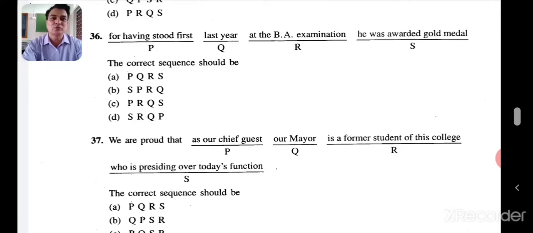For having stood first last year at the BA examination. Now you see here, you have to start with: he was awarded gold medal. He was awarded gold medal for having stood first at the BA examination last year. Think about the sentence, how it should be framed. Yes, P. Is it there? PRQ. Right, the answer is B. Let's go to the next one.